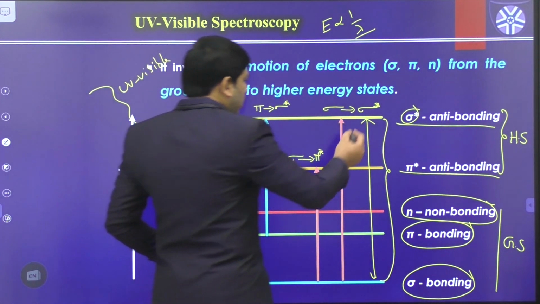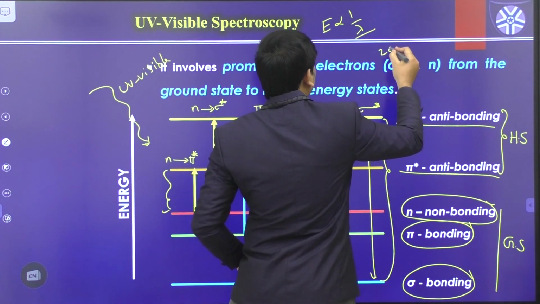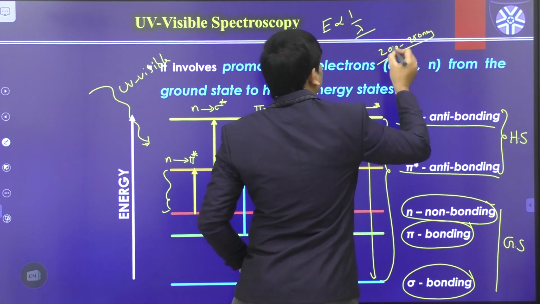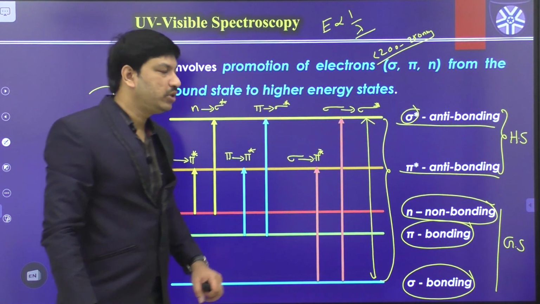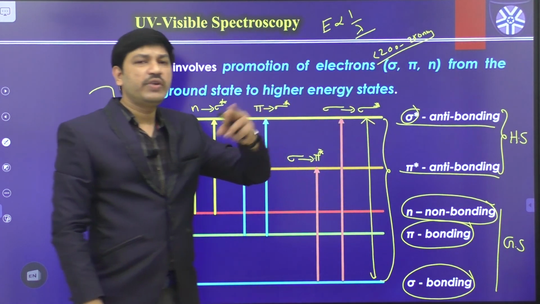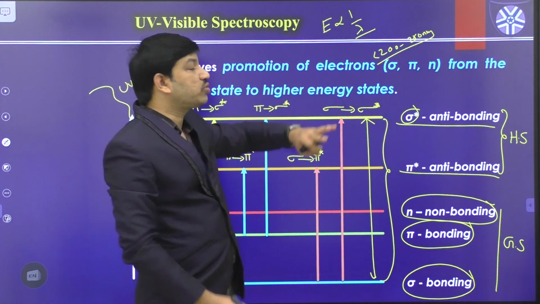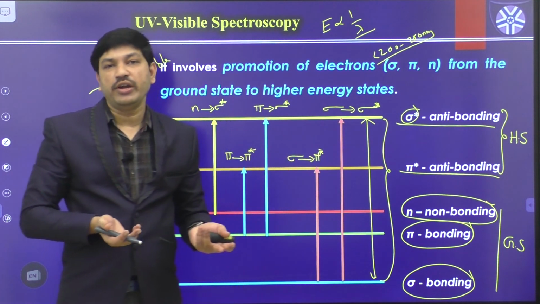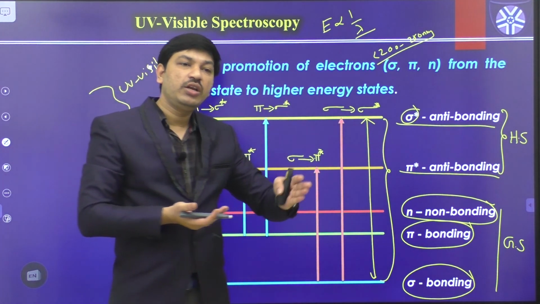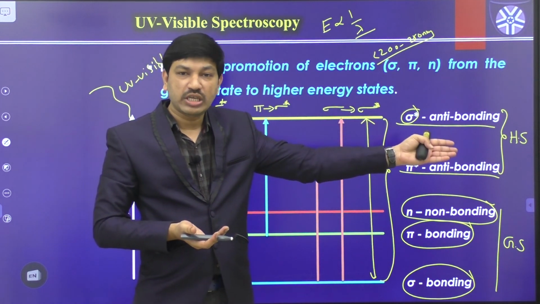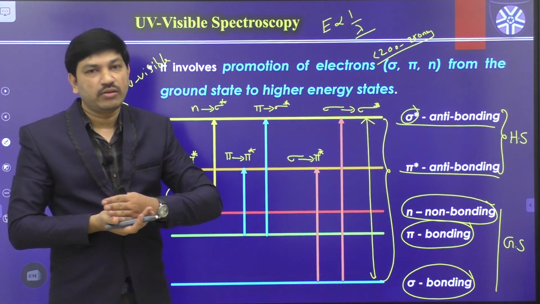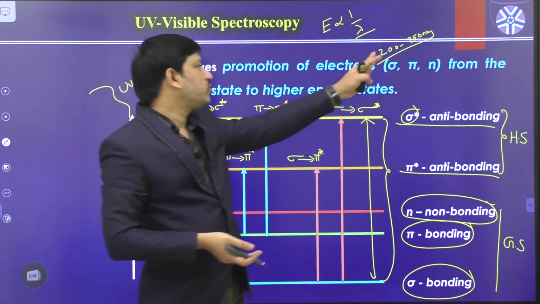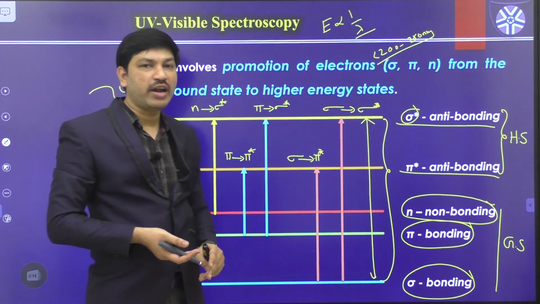So this transition absorbs radiation from 200 to around 250 nanometers, or sometimes less than 200. Sigma to sigma star transition always absorbs in the ultraviolet region only. It cannot absorb visible radiation. The visible range is from 380 to 760, a little longer wavelength, but here the energy gap is larger, so we need shorter wavelength radiation, 200 to 250 or less than 200 nanometers.